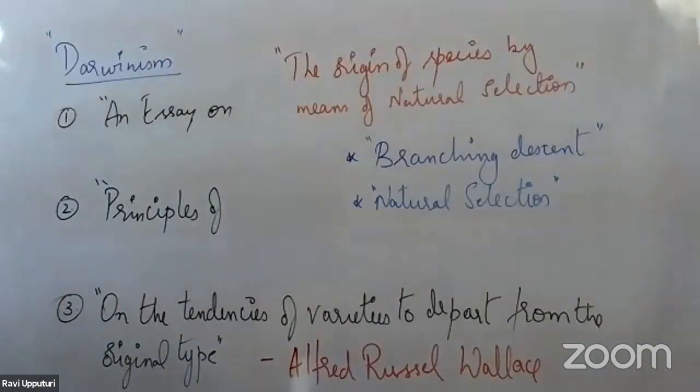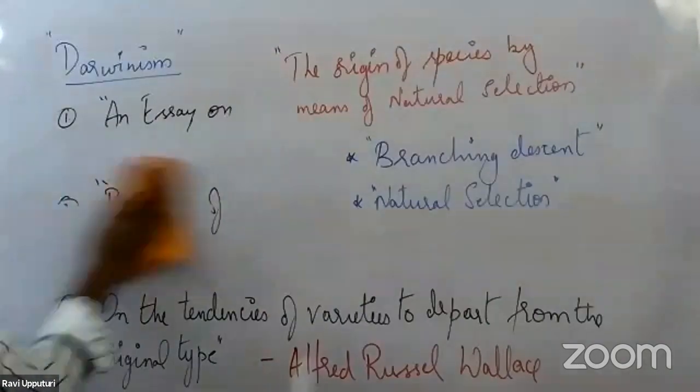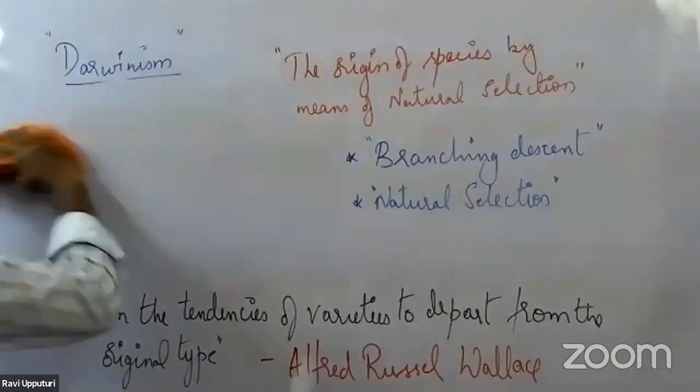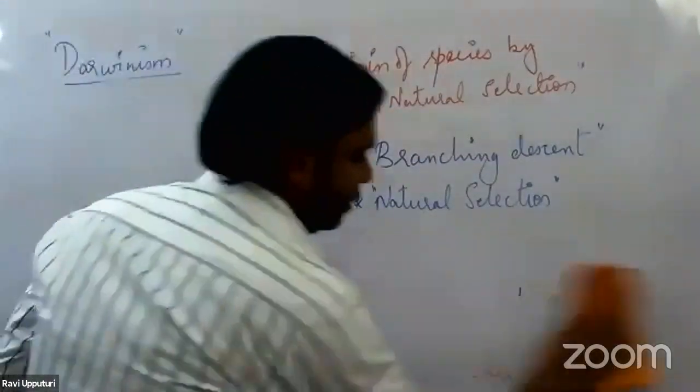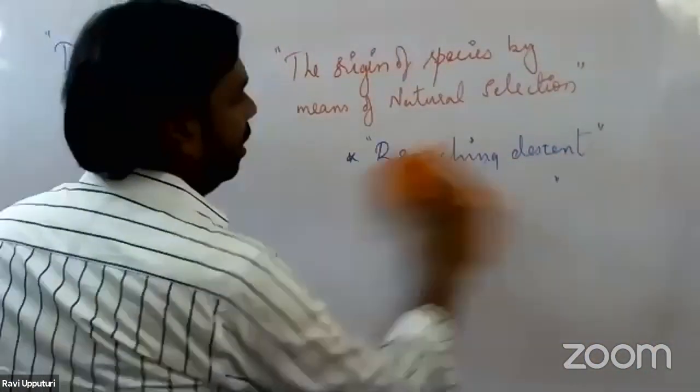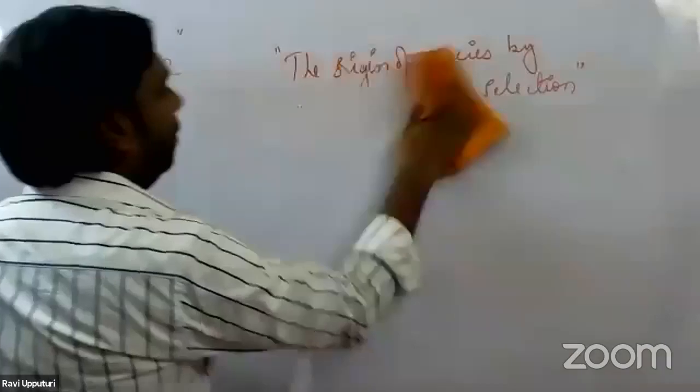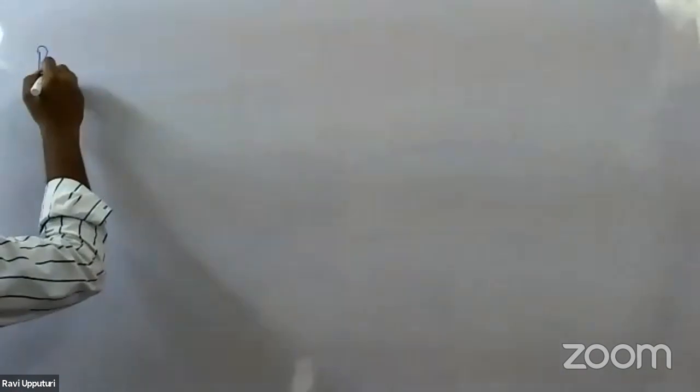Now let's get into the principles, or the postulates, of Darwin's theory, just like what we saw in the previous session with regards to the postulates of Lamarckism.